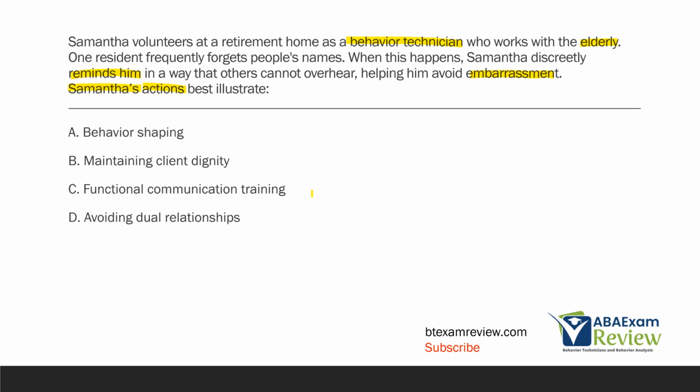She's just helping this client maintain some dignity. And then D, avoiding dual relationships. Dual relationships are when a personal and professional boundary is crossed. Samantha has not crossed any lines here. She's not overstepped any boundaries. What she's doing by helping this client avoid embarrassment, by discreetly letting them know names, is maintaining client dignity.